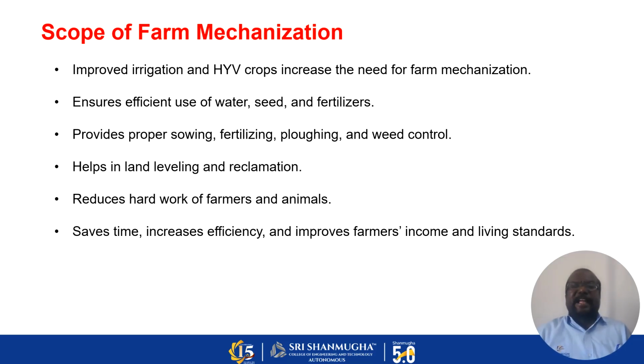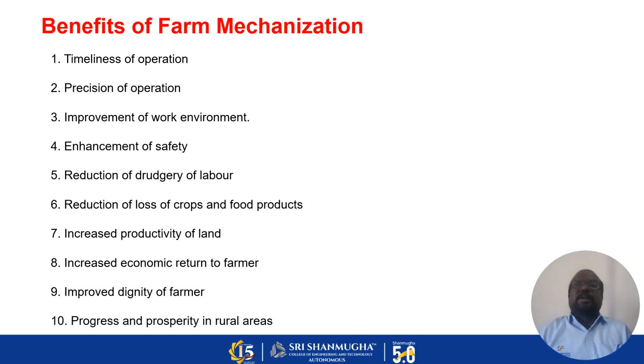You can save time, increase efficiency and improve the farmer's income and living standard. By using farm machineries and equipment, we can increase the farmer's income and living standards. What is the benefit of farm mechanization? We are using farm implements, timeliness of operation and also precision of operation.